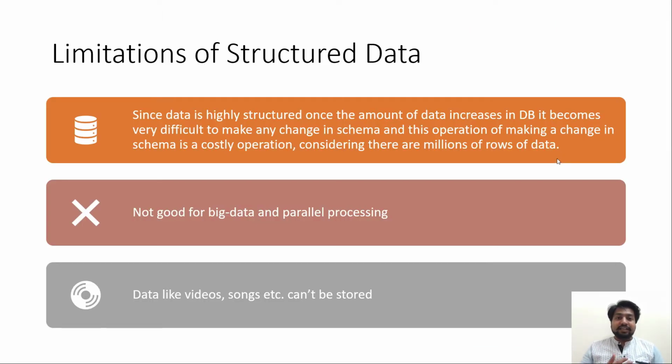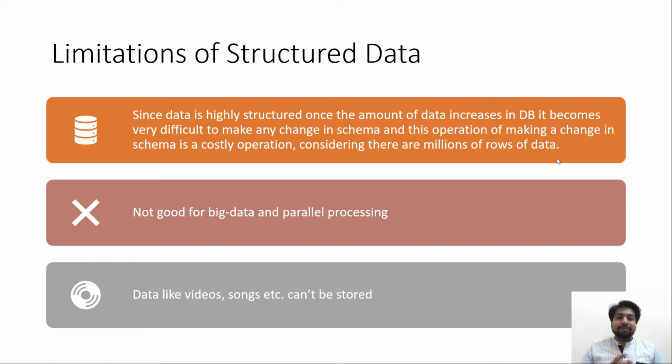Now, what are the limitations of structured data? It has a few limitations. For example, if you want to change the schema of a table, considering there are millions of rows in that data, then it really becomes cumbersome, and the operation of modifying or updating the schema becomes really costly.